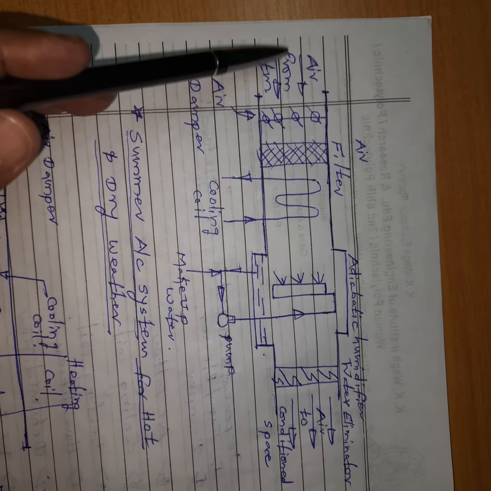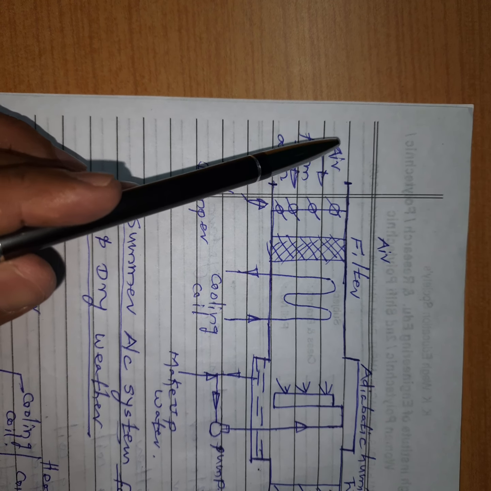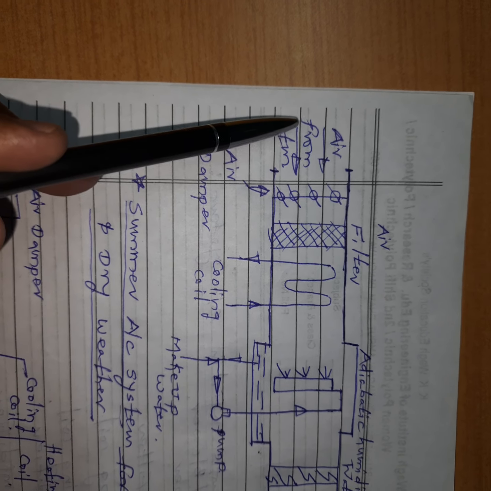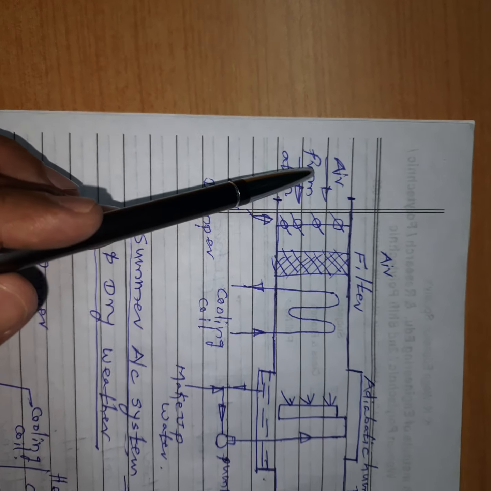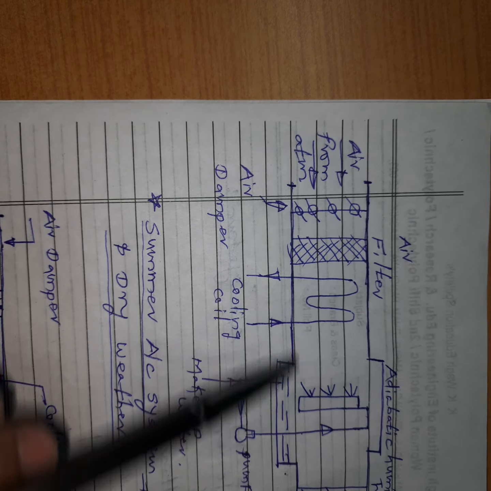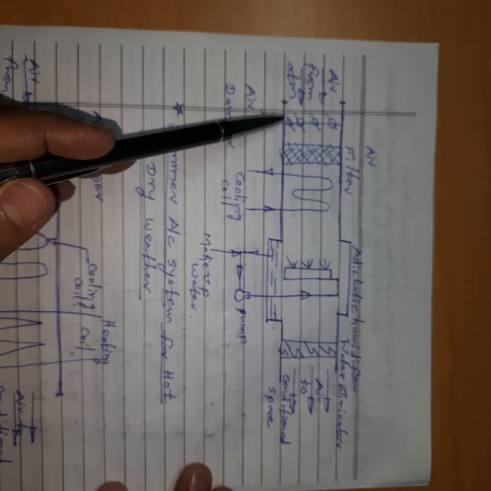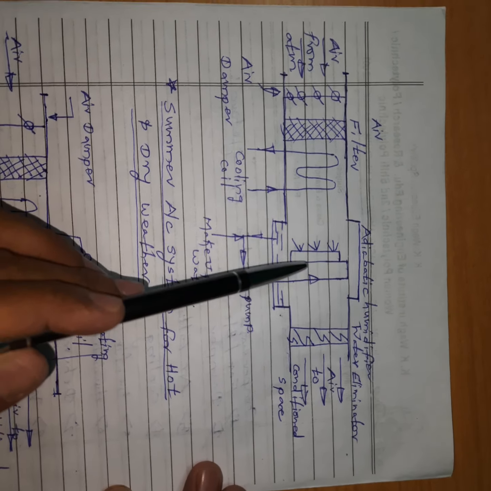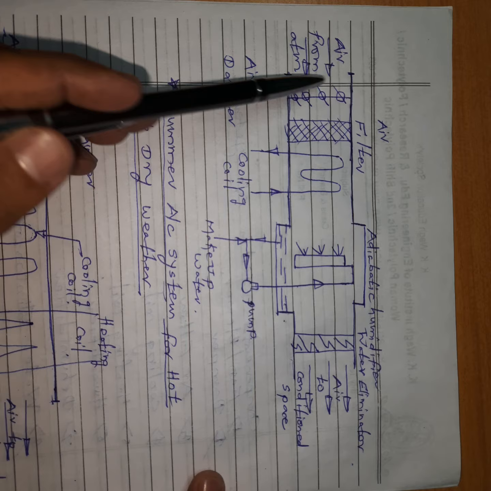Here the initial condition is that temperature is more and humidity is less. For example, temperature is more than 40 degrees centigrade and humidity is less than 20 percent. So neither humidity nor temperature is comfortable. We have to decrease the temperature and increase the humidity. Now how is it done in this process? In this air conditioning system, these are the different components. First, this is the damper, this is the filter, this is the cooling coil, this is the adiabatic humidifier, and this is the water eliminator, and here there is a fan.